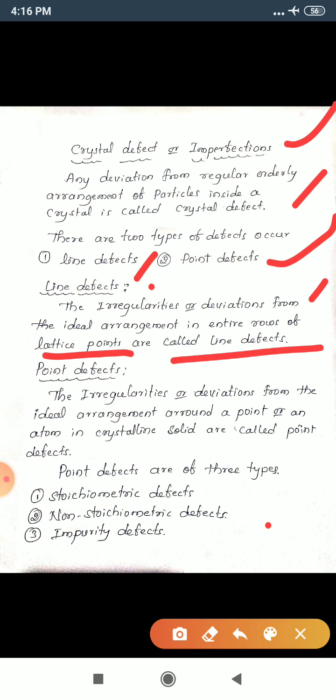Point defects are of three types. As I said already, point defects are classified into three types: stoichiometric defect, non-stoichiometric defect and impurity defect. Let us study one by one here.